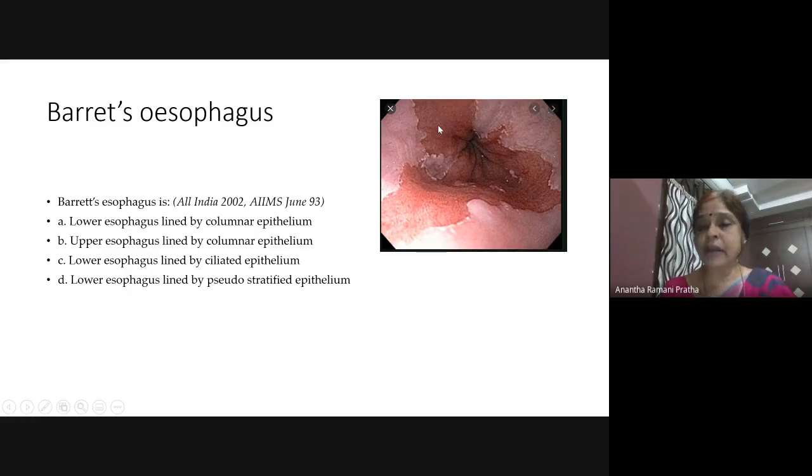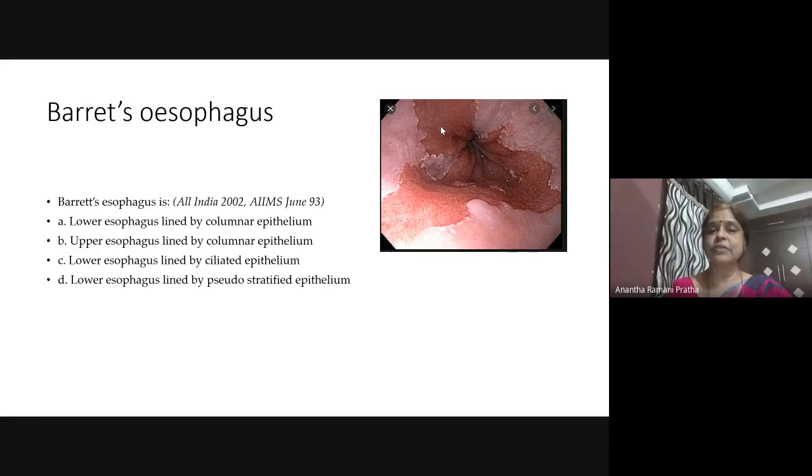Over a period of time, this columnar epithelium undergoes change into intestinal metaplasia, which is a precursor to develop carcinoma. So this will develop lower 1/3 carcinoma of the esophagus, and it also spreads into the cardioesophageal junction, so you can consider there is a GE junction malignancy.